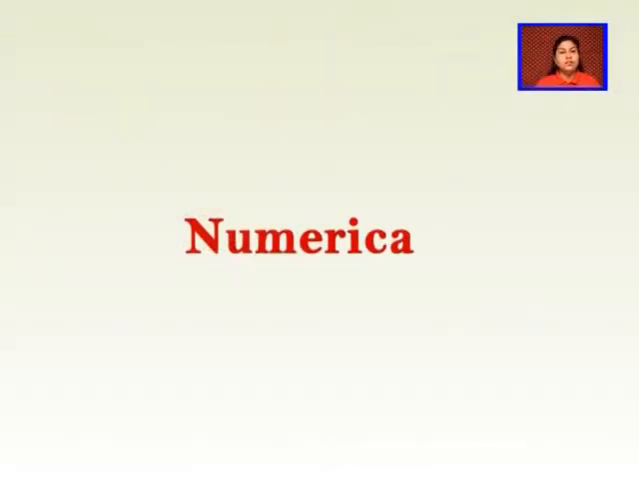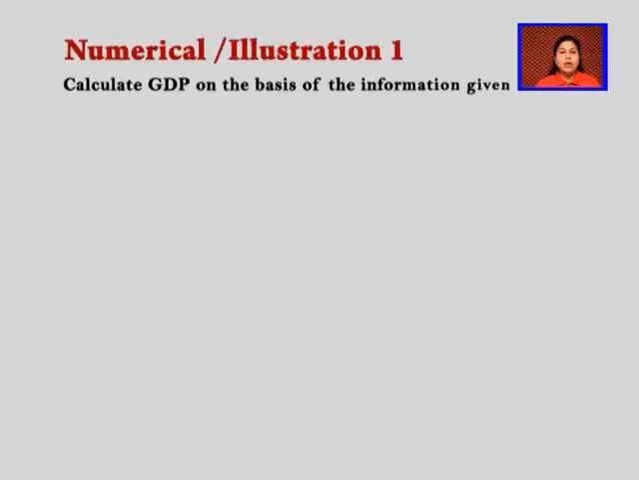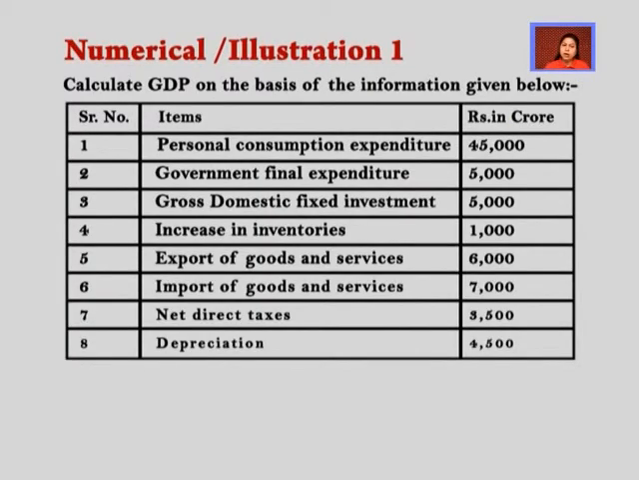We move on to the numerical aspects of macroeconomics. We will be doing how to calculate the GDPs, how to calculate the national income, all these things. So, in the first numerical illustration, we will calculate GDP on the basis of the information given below. On one hand, we see the items, and on the other hand, we see the rupees in crores.